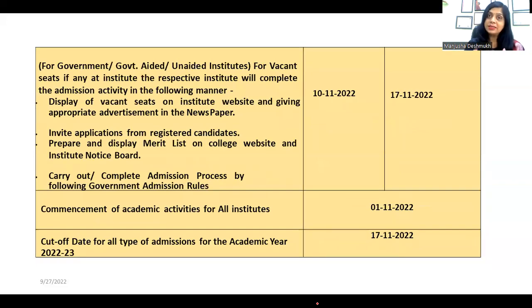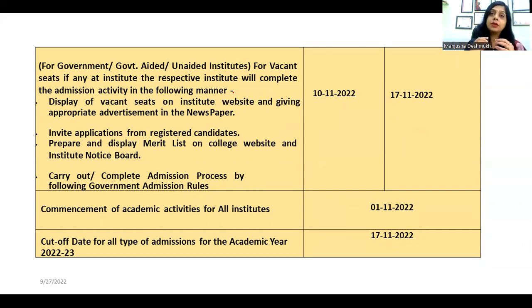After these 3 rounds comes another round, known as the 4th round, but this 4th round is only for government institutes, government aided and unaided institutes. For vacant seats, if any, the respective institute will complete the admission activity in the following manner.